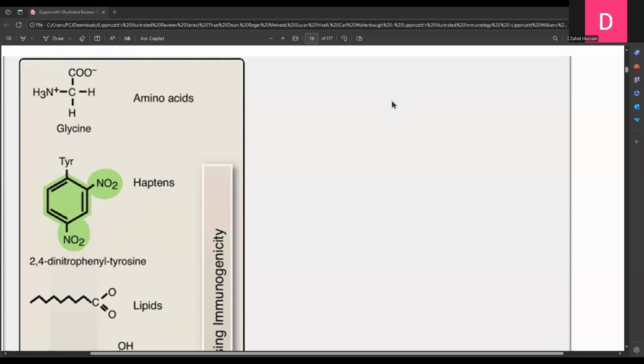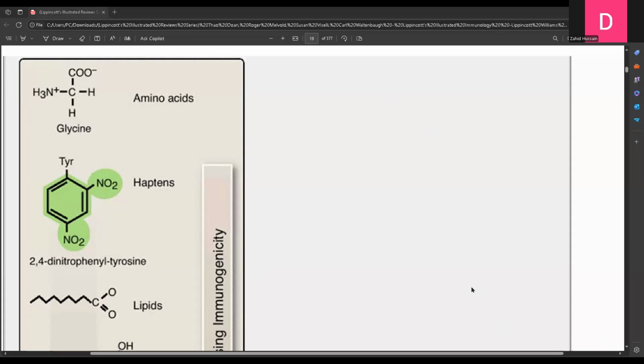Hello, viewers. So today our topic is the factors affecting immunogenicity. The factors which affect immunogenicity, the first thing, is the nature of the protein. So you know that proteins are the best immunogens.